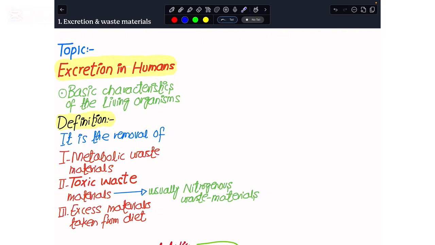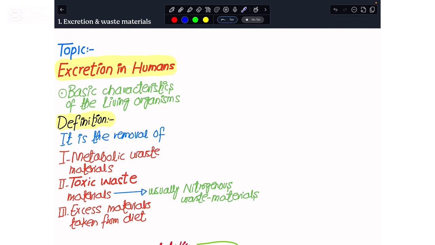In our body, there happen multiple chemical reactions, and when those chemical reactions happen inside of the cell, they produce waste materials. These waste materials are called metabolic waste materials. At the same time, there is formation of some toxic waste materials, and usually these toxic waste materials are nitrogen containing. So that is why we call them nitrogenous waste materials.